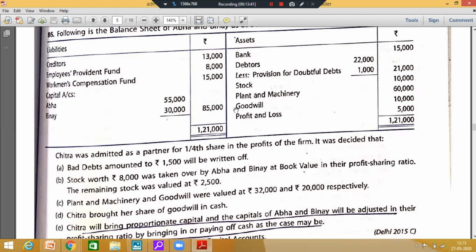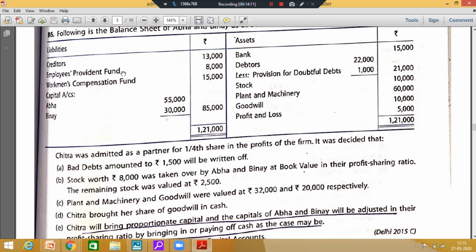Good, yes, good. Harshit, Palak, very good. And who answered? Kuna, Lakshit, good, quick answers. So this goodwill and profit and loss has to be distributed in old profit sharing ratio. Do mark this. Children, just don't forget to distribute these things. Just mark it while you're reading the question.